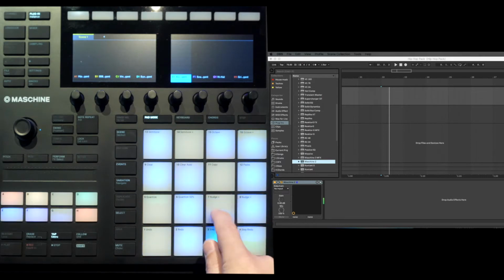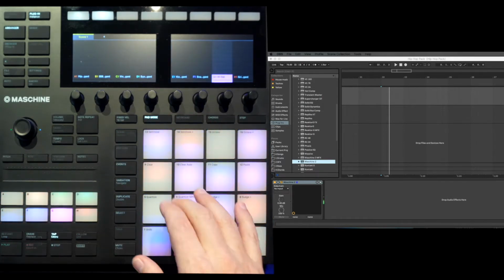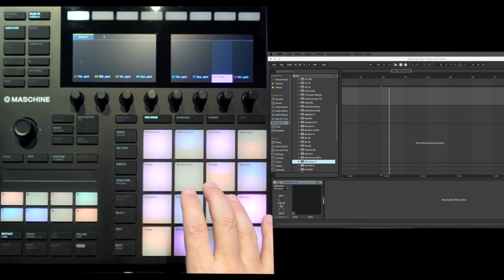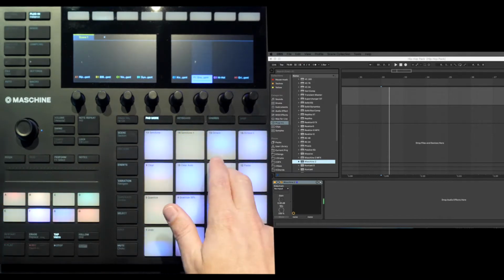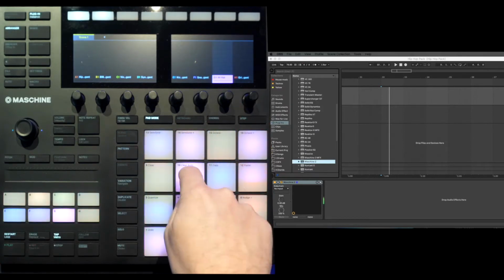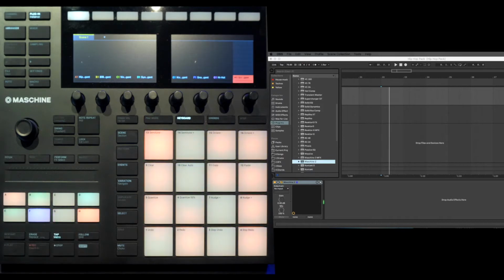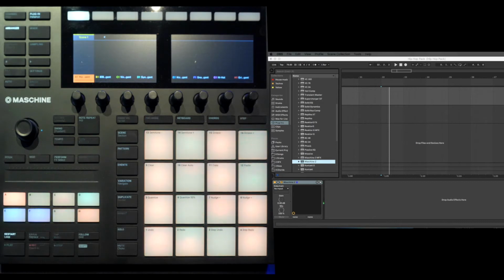Every pad is a kick. On F, we have 8 snares and 8 claps. On G, we have 16 hi-hats, 8 open and 8 closed. And on H, we have a Rhodes sound, digital piano.